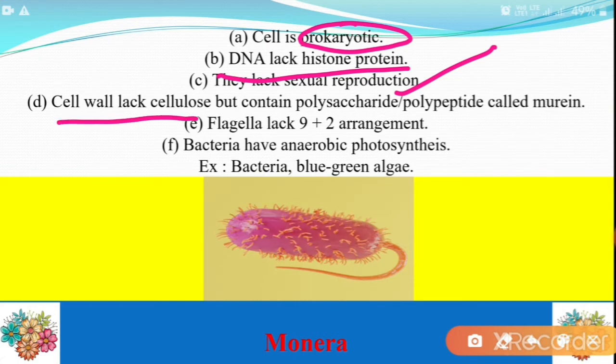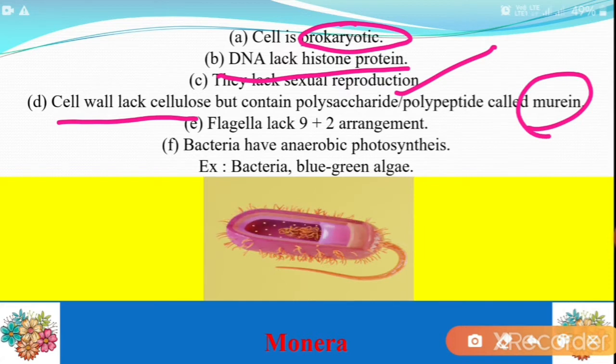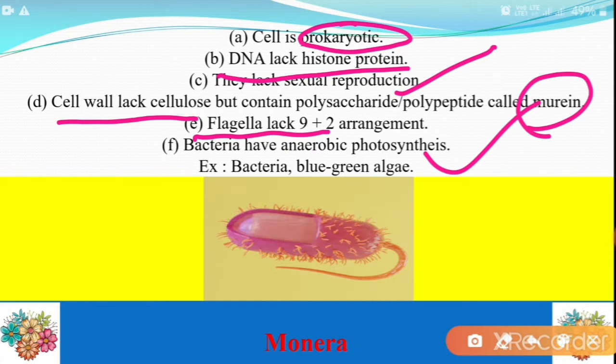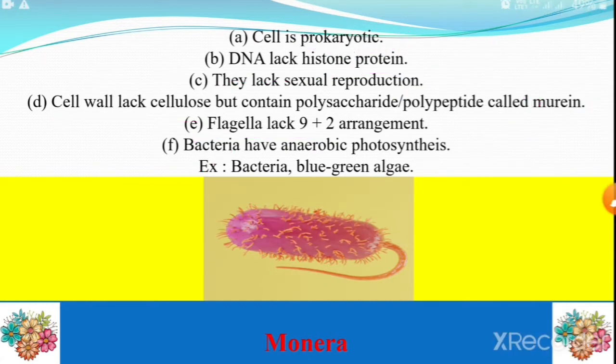The cell wall contains mainly murein or polypeptide, and the cell wall does not contain any cellulose material. They contain flagella, but the flagella do not have a 9+2 arrangement. Bacteria have anaerobic photosynthesis. Examples: bacteria, blue-green algae.